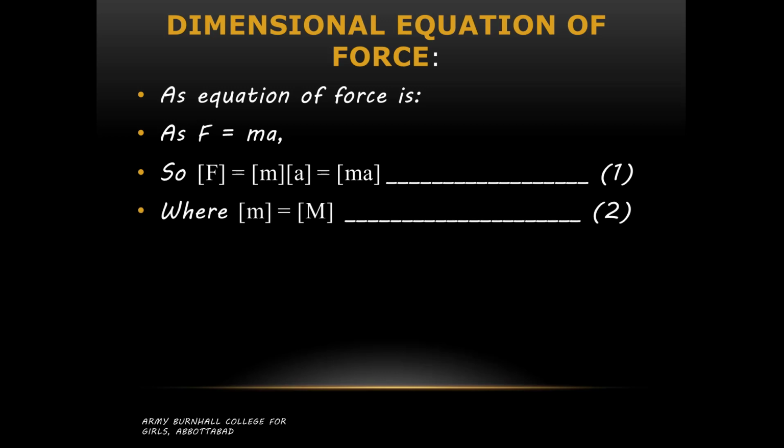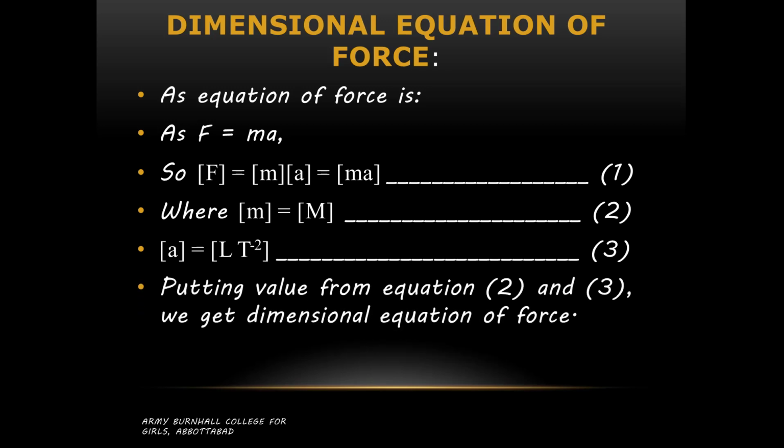Dimension of mass, we have already discussed, is capital M. The symbol representing dimension of mass is capital M. Dimension of acceleration is L T raised to power minus 2. We can write down its dimension from its unit, meter per second square, so L T raised to power minus 2.